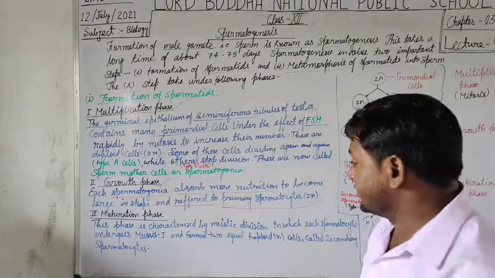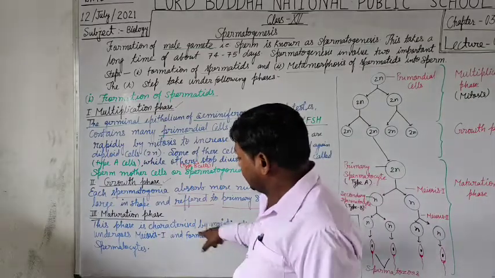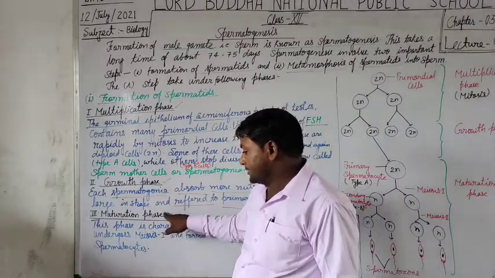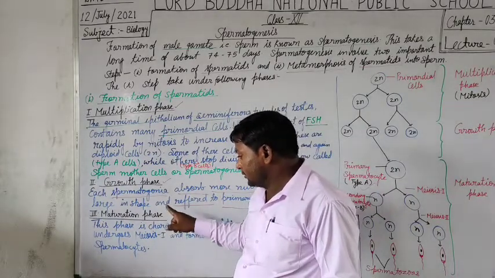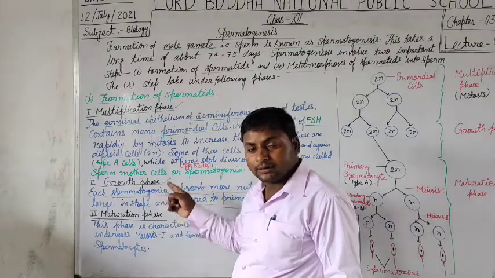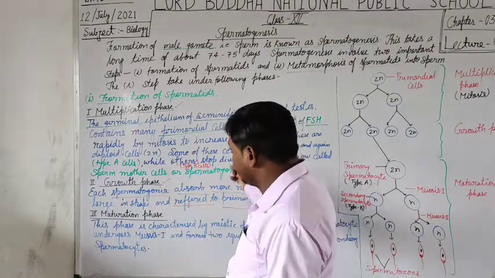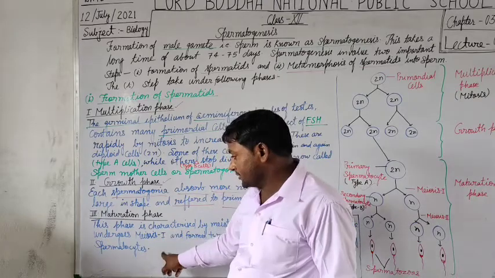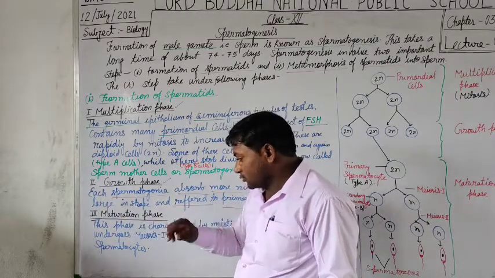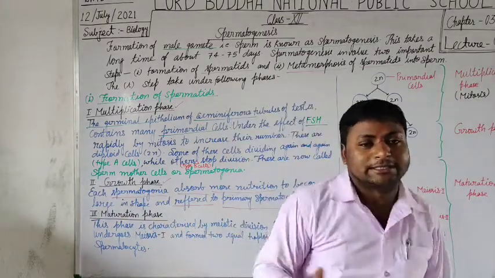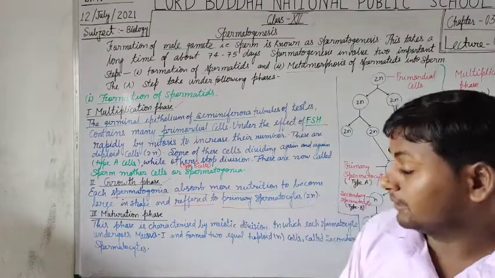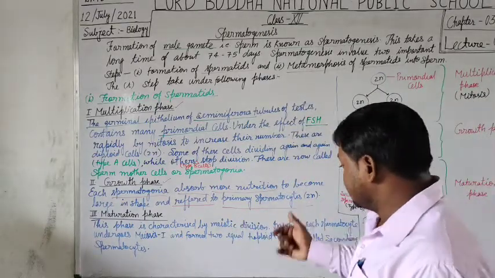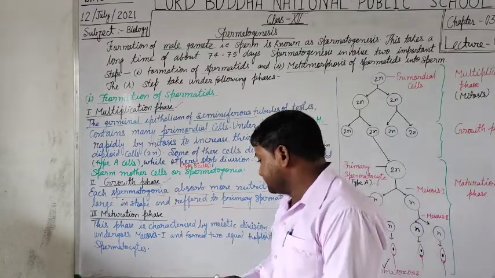Now students, this is a very important phase that takes place in the process of spermatid formation, or spermatogenesis. So students, what events take place inside the maturation phase? Just look here.